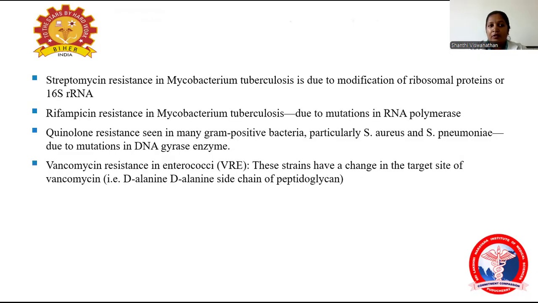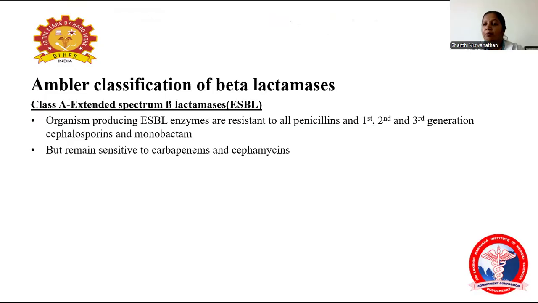Coming to streptomycin resistance seen in Mycobacterium tuberculosis, here there is a modification of the ribosome in the form of 16S rRNA. Rifampicin resistance in Mycobacterium tuberculosis is due to mutation in the RNA polymerase. Quinolone resistance seen in gram-positive bacteria, particularly Staphylococcus aureus and Streptococcus pneumoniae, is due to mutation in the DNA gyrase enzyme. Vancomycin resistance in enterococci occurs as the target site gets altered to the D-alanine side chain of peptidoglycan. Coming to classification of beta-lactamase.